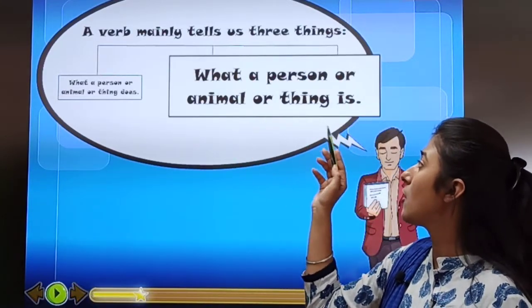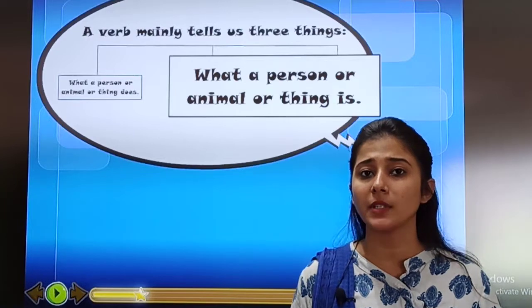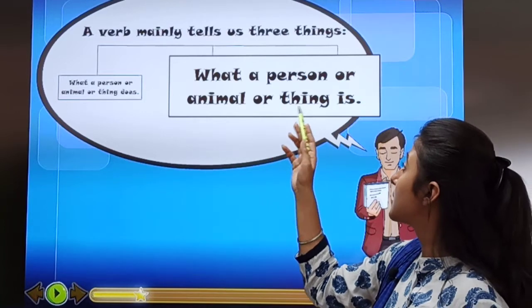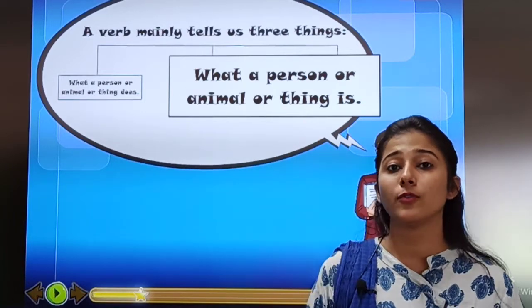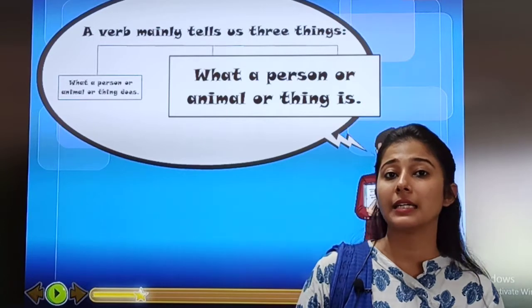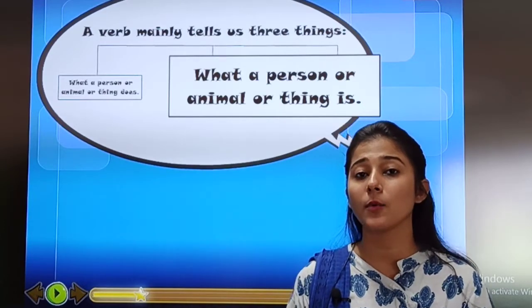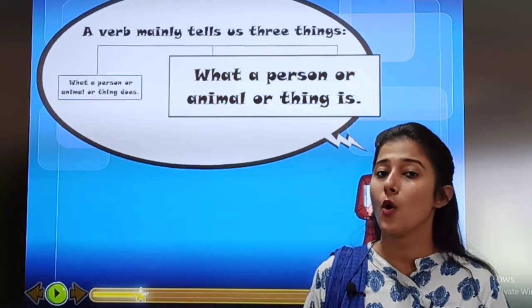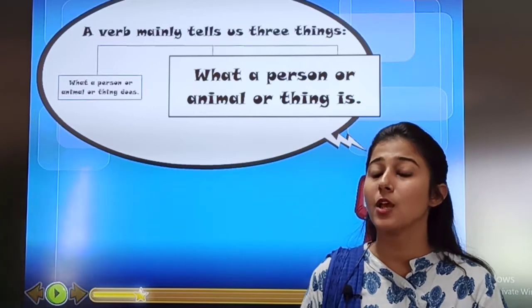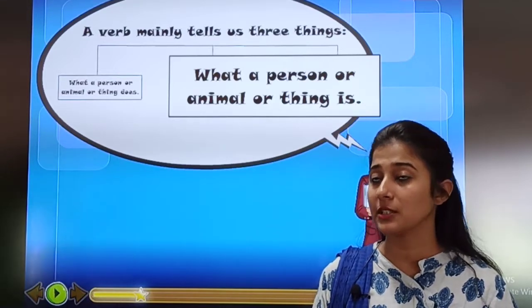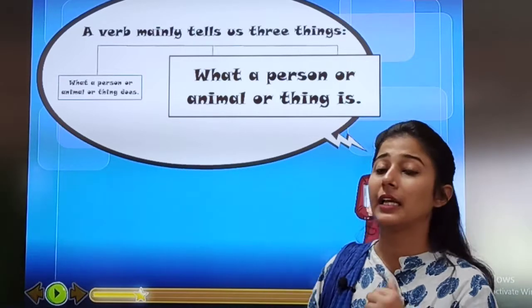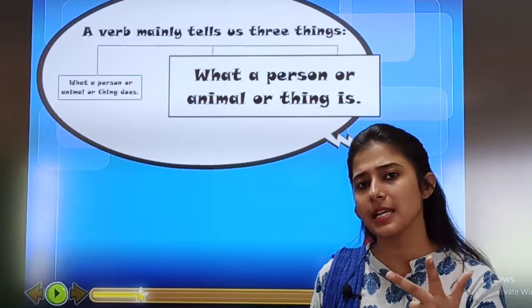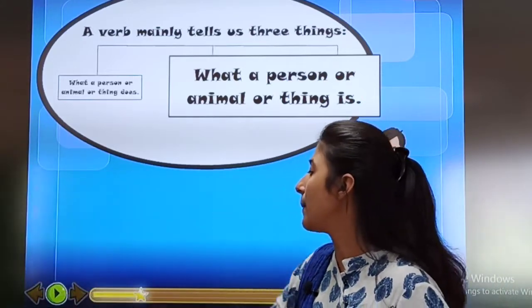What a person or animal or thing. This remains common in all the 3 points. What a person, animal or thing is. For example, Adhya is a singer. So what did we come to know from the verb? That Adhya is a singer, because she sings well. So, from the verb we come to know what a person or thing does, what it has, and what it is. Does, has and is. 3 things you have to remember.